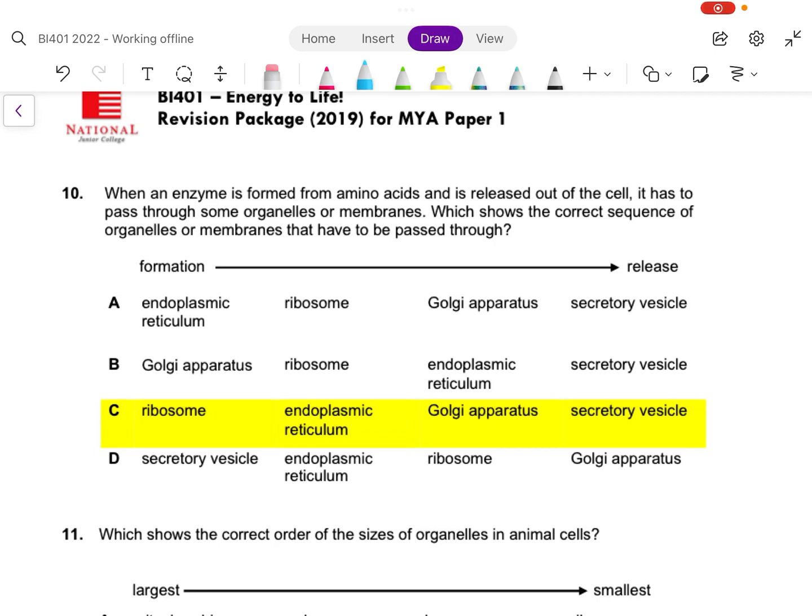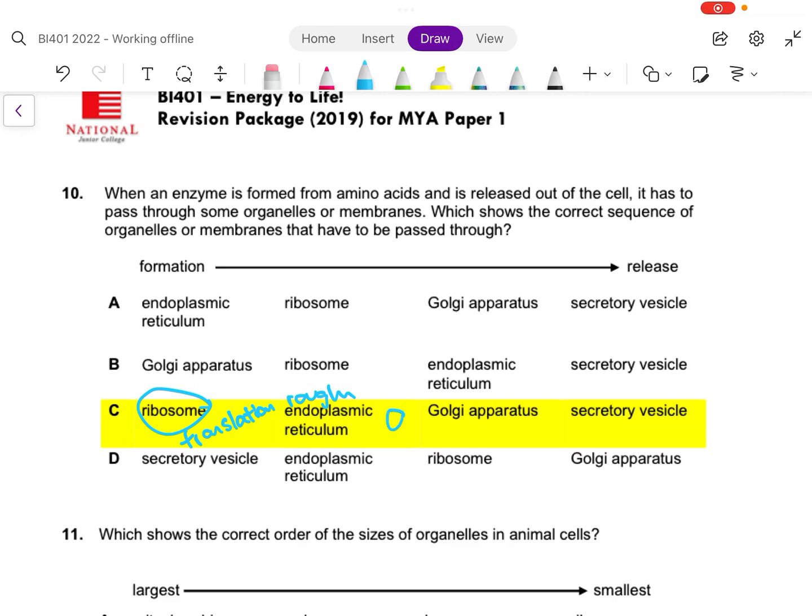Last, let's go to question 10. When an enzyme is formed from amino acids and is released out of the cell, it has to pass through some organelles or membranes. Which shows the correct sequence of organelles or membranes that have been passed through? Okay, so the sequence will go like that. Ribosomes are involved in translation, making use of amino acids to form polypeptides. These polypeptides can then be deposited inside the endoplasmic reticulum, likely the rough endoplasmic reticulum, where the ribosomes are attached.